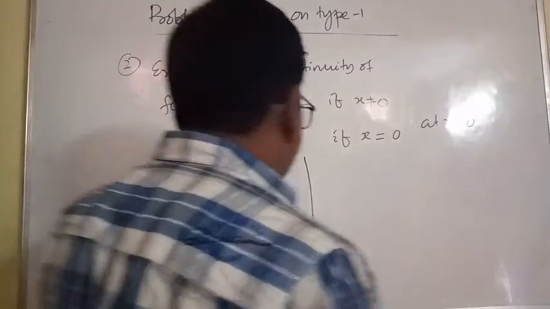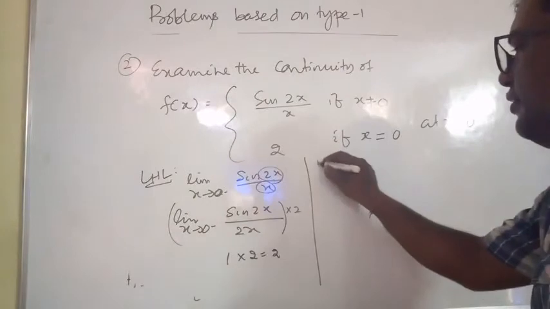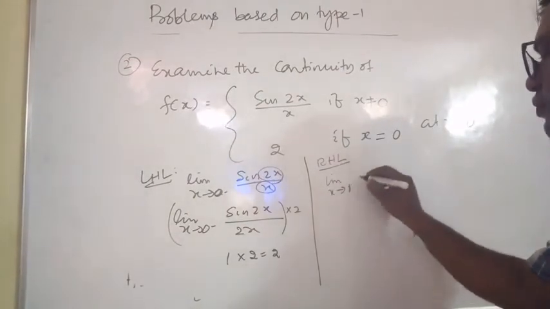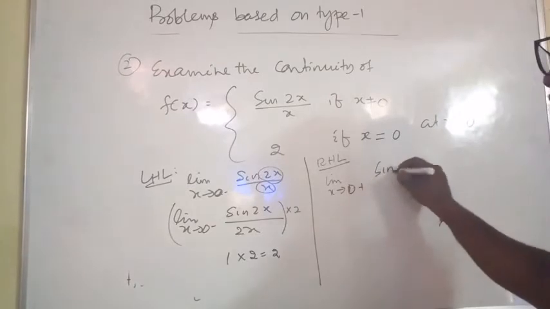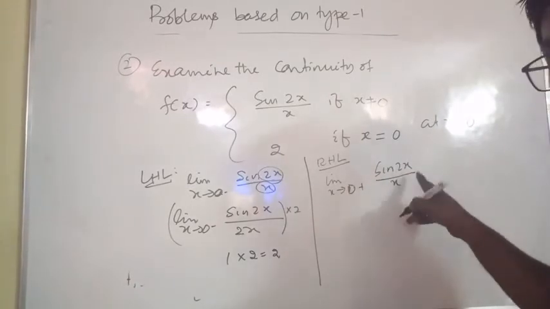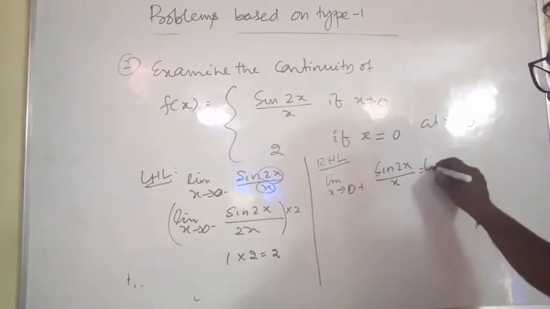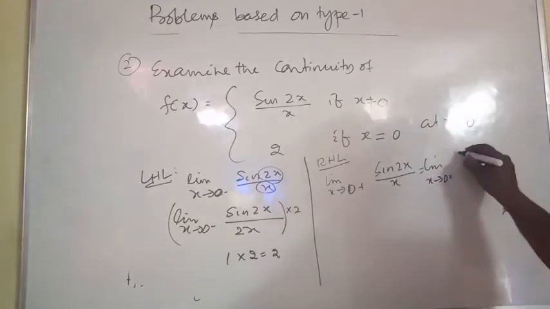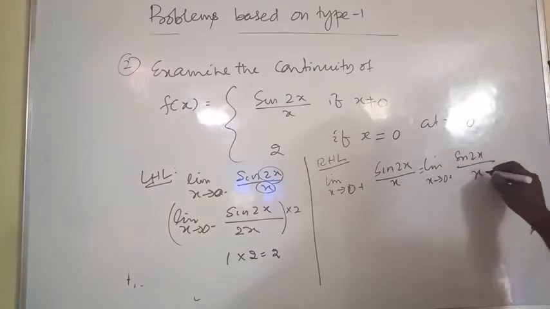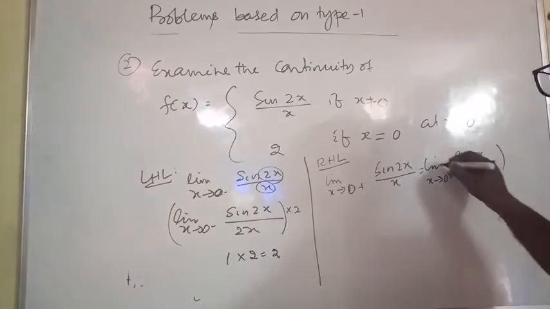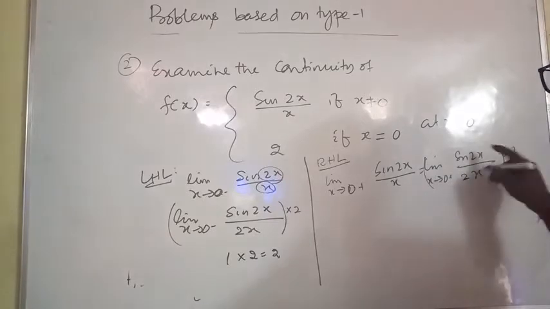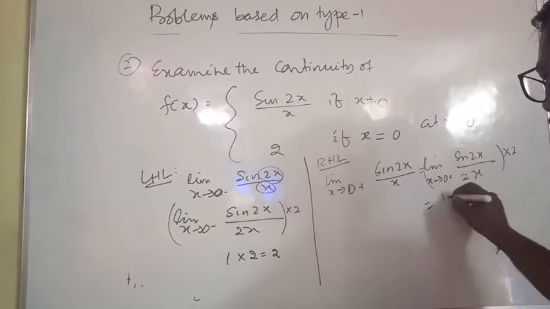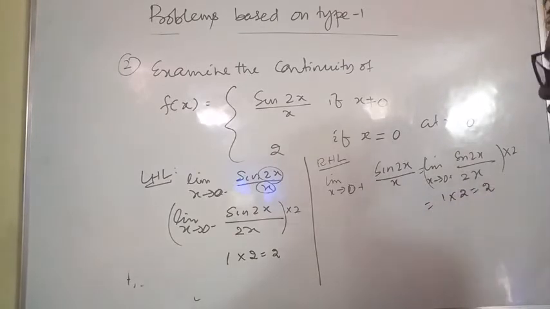Now for RHL, same process: limit x tends to 0 plus sin 2x by x. This is equal to limit x tends to 0 plus sin 2x by x, here into 2, and this is into 2, right? By the formula, limit x tends to 0 sin x by x, this is 1 into 2, which is equal to 2.